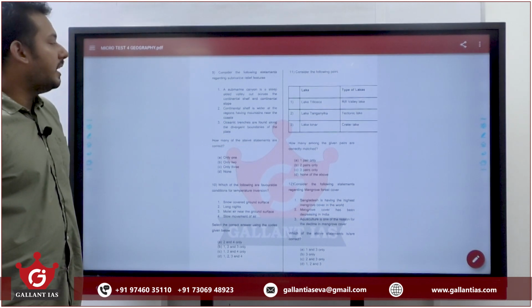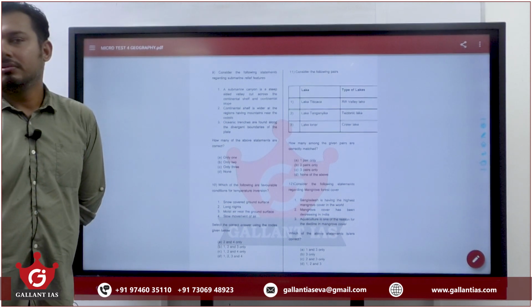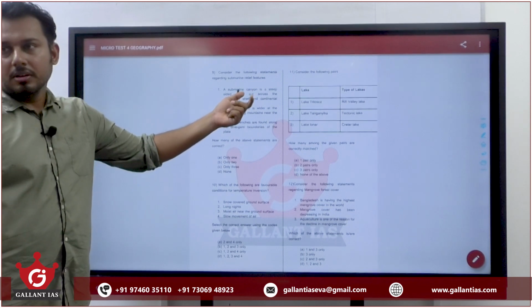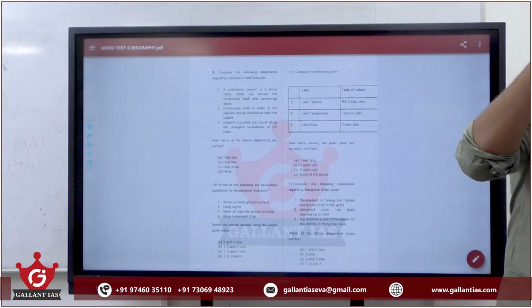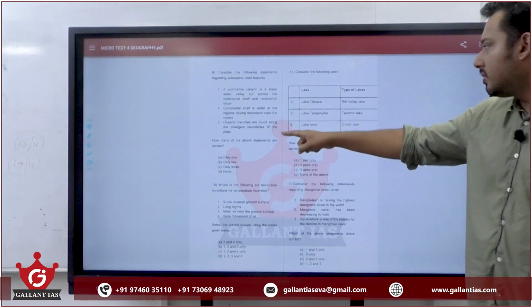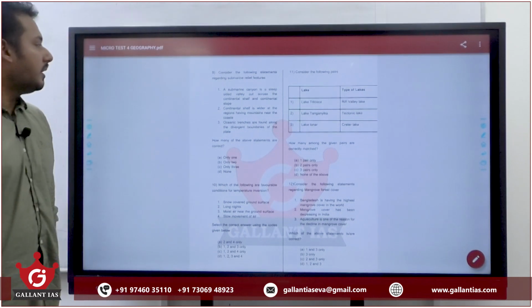What about option 1? A submarine canyon is a steep-sided valley cut across the continental shelf and continental slope. Yes, it is the definition. Like the submarine canyon we studied as a V-shaped valley along the continental shelf and continental slope. 1 is right, 3 is wrong. What about 2? Continental shelf is wider at the regions having mountains near the coast.